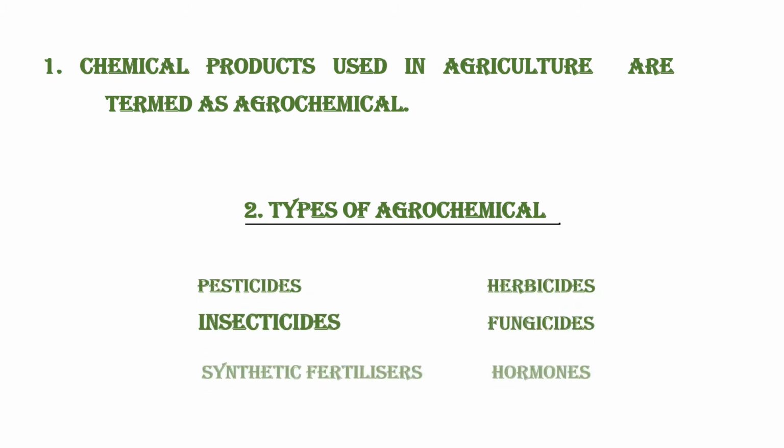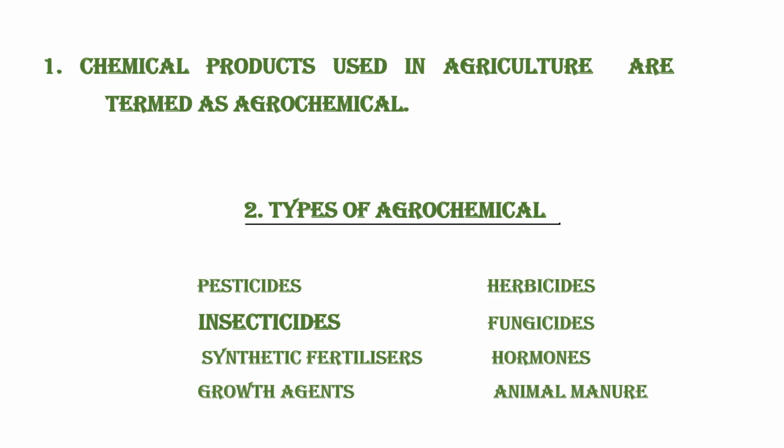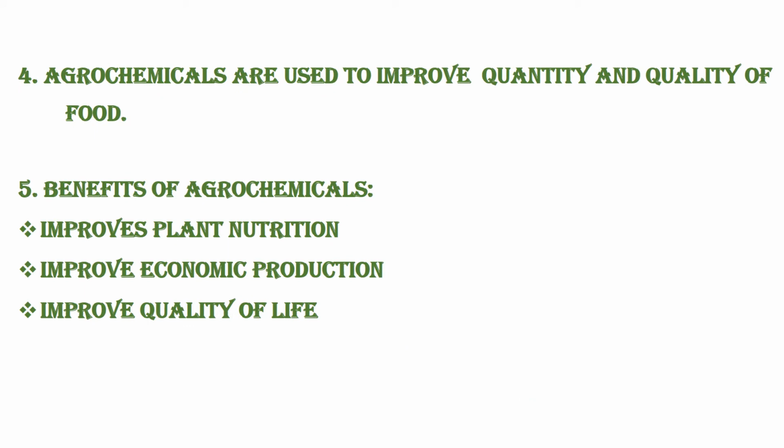We know that there are a number of classes of agrochemicals. Out of all, these are the specific classes we will discuss today. Right? First class is pesticide, then herbicide, then insecticide, then fungicide, then synthetic fertilizer, then hormones, then growth agents, and animal manure. Right? Next, agrochemicals are used to improve the quantity and the quality of food.